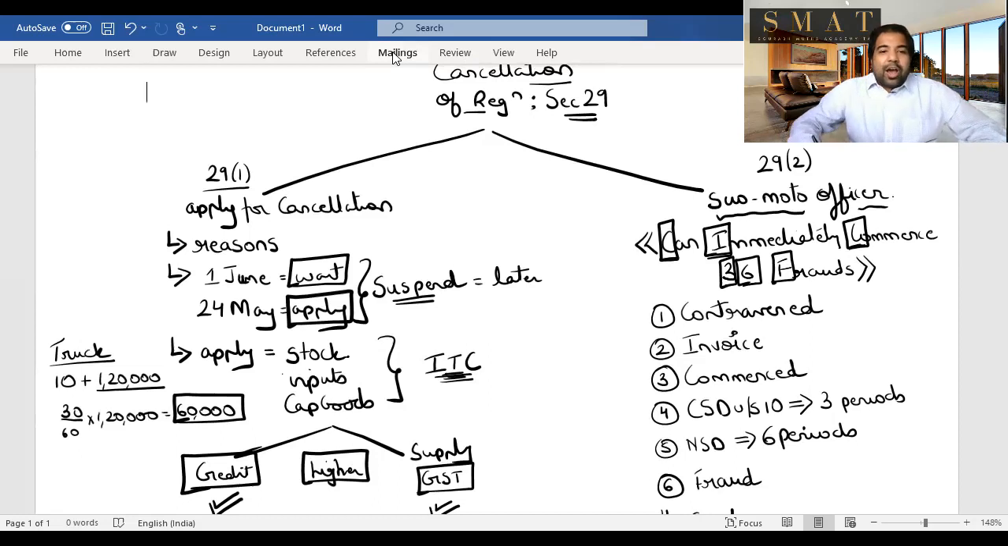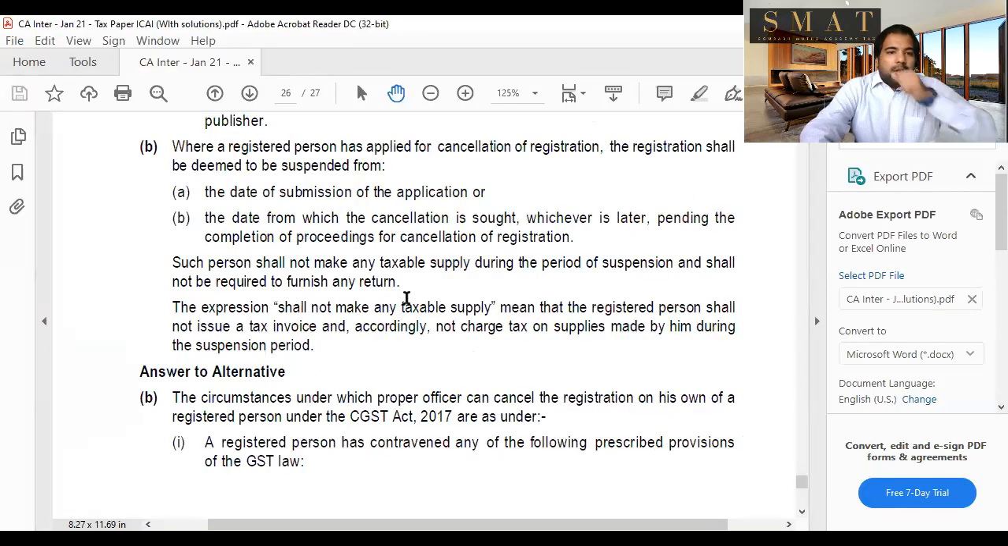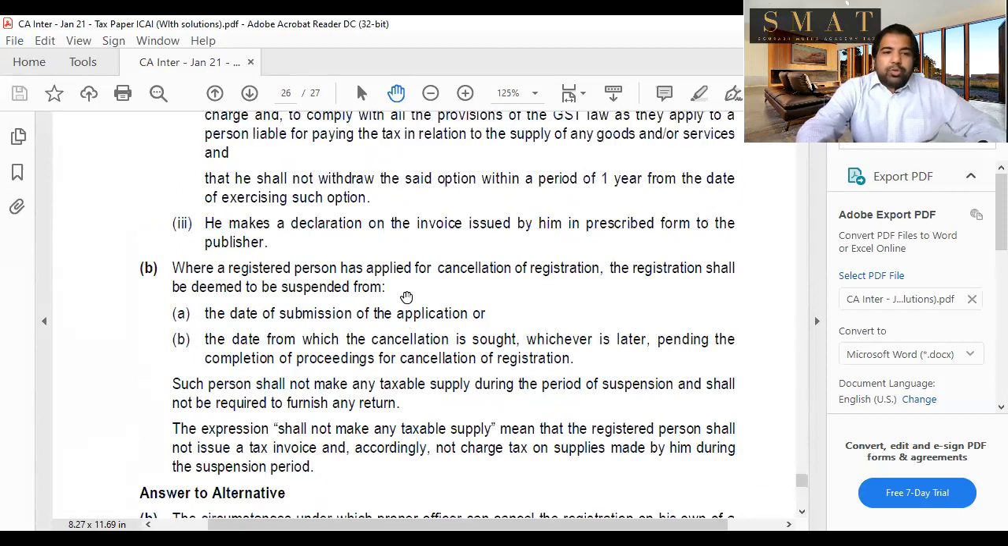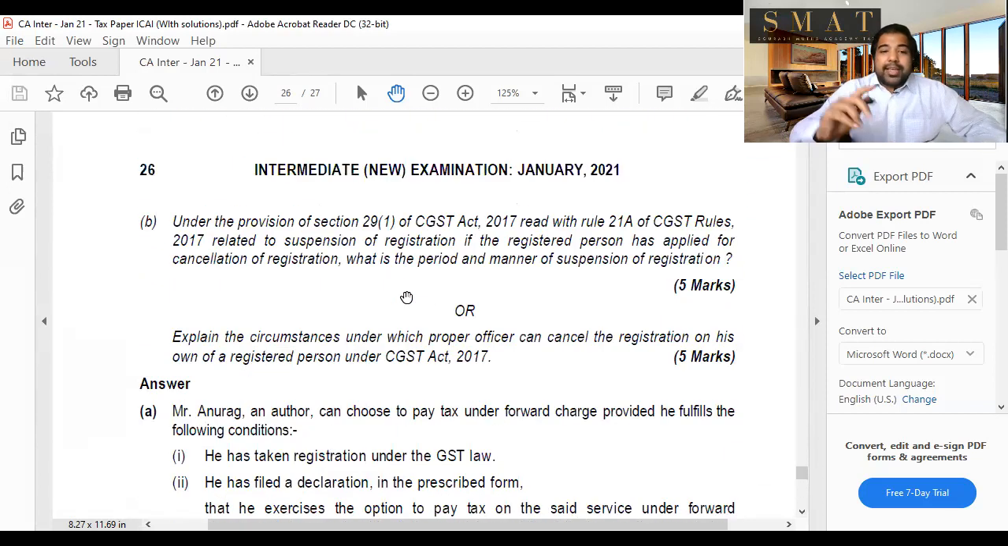Let's have a look at how it's asked in the exam, guys. Here are two sums which are asked in the exam on what we've discussed right now. 5 marks each. That means, guys, 10 marks. You can score 10 marks in the exam from this chapter. Let's read the second one first. Explain the circumstances under which the proper officer can cancel the registration on his own of a registered person under the GST Act 2017. This is section 29.2.